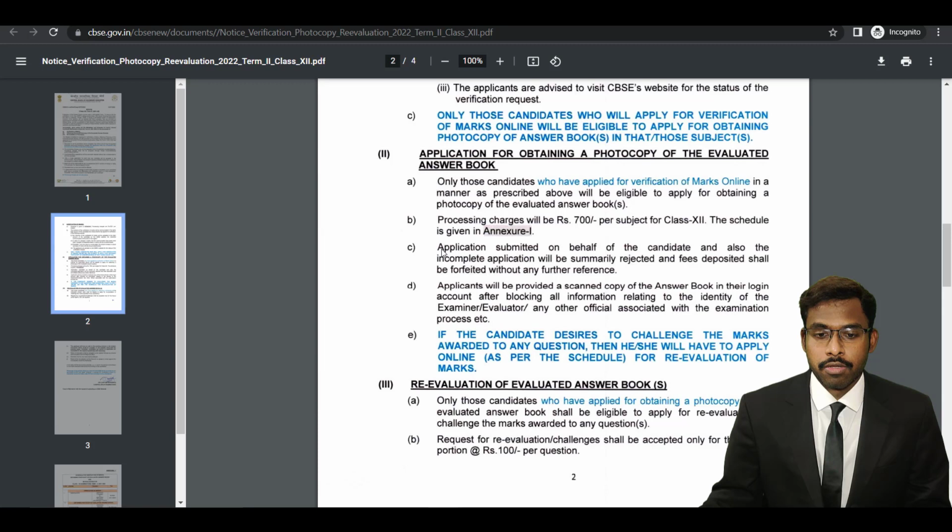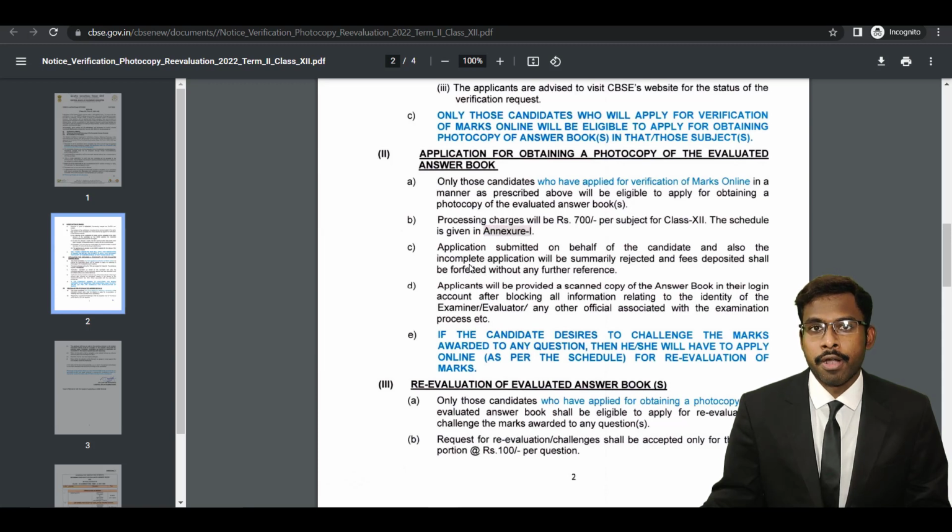What is an actual one? So the application submitted on behalf of the candidate and also the incomplete application will be summarily rejected, and fees deposited shall be forfeited without any further reference. So let's say you have the application submitted on behalf of the candidate and this application is incomplete, and if you have also paid the fees, your application will be rejected and you will not get the money back. Okay, you will not get your money back if the application is incomplete.